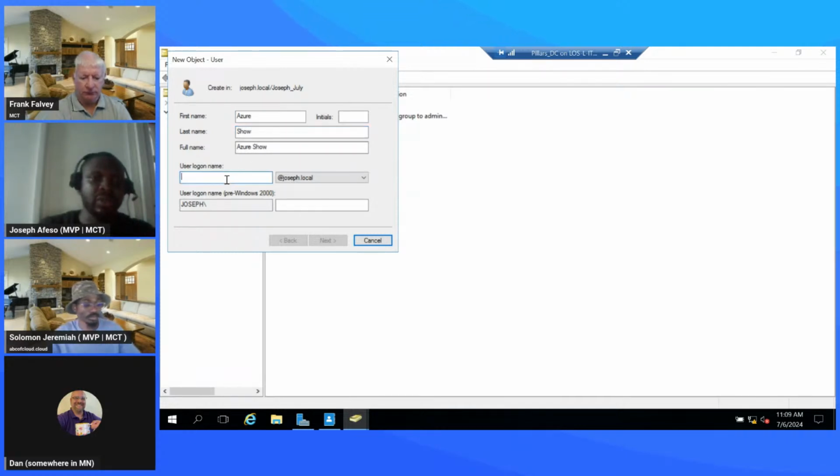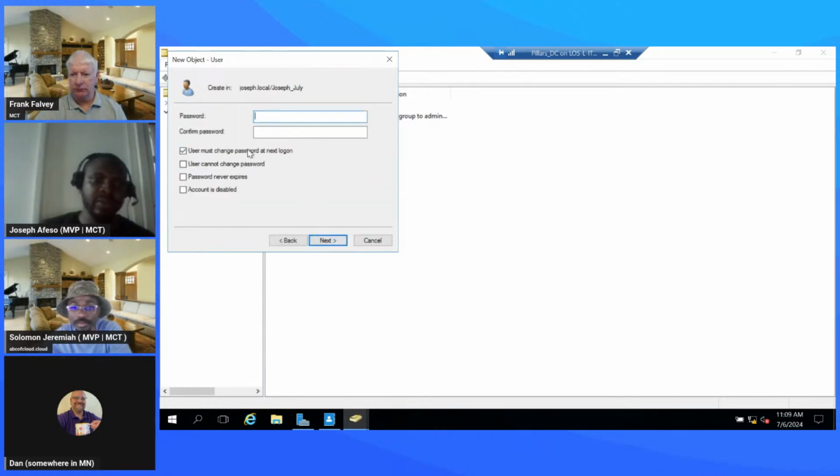So this will tell me to give it the user logon name. I'll just do azure.show at joseph.local, which is the domain of this Active Directory. So I'll just do next. And this time I need to specify the password that I want to give to the user. So I have different options here. User cannot change password.